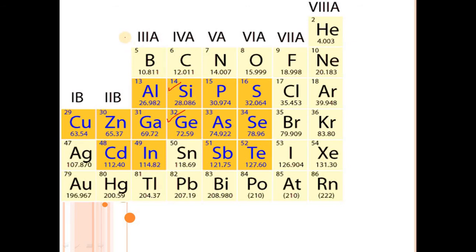But when we add trivalent impurity from group number 13, that is boron, aluminum, gallium, indium, into the silicon crystal, then it shows p-type semiconductivity. And when we add pentavalent impurity of group number 15, that is nitrogen, phosphorus, arsenic, antimony, bismuth, into the silicon crystal, then it shows n-type semiconductivity.